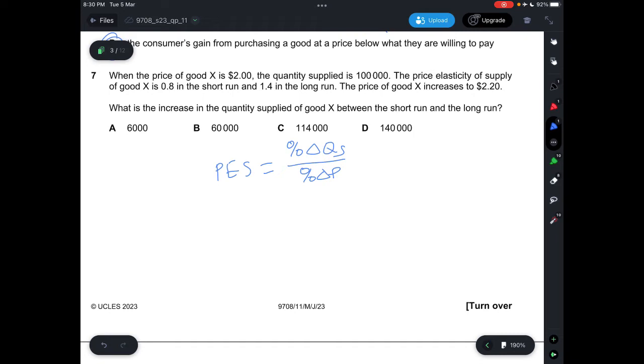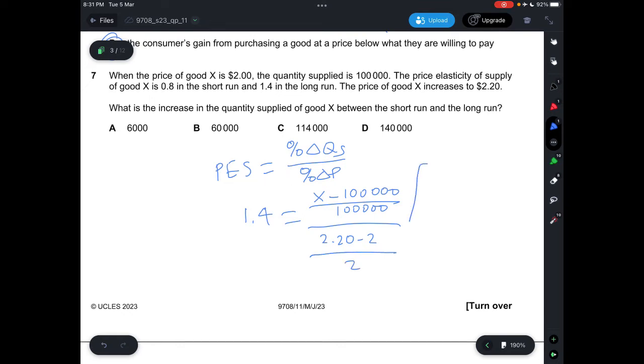So we know that in the long run, the price elasticity of supply is 1.4. We just put it down, and the percentage change in quantity supply. So we're gonna put it as unknown minus the original number, dividing the original number. And then for price, we know it increases to $2.20, so just take $2.20 minus 2 divided by the original number.